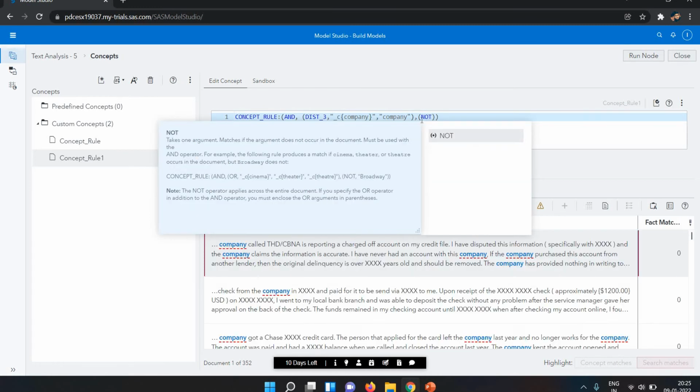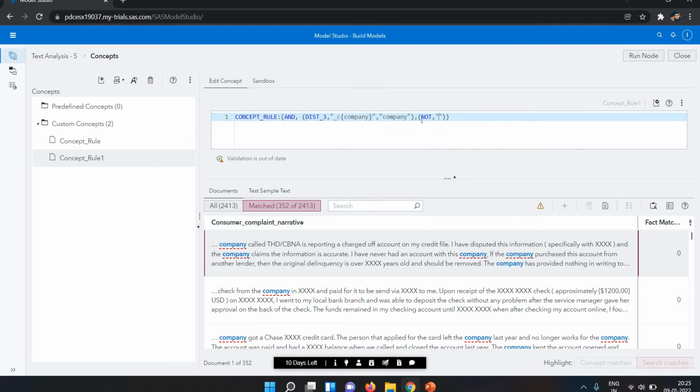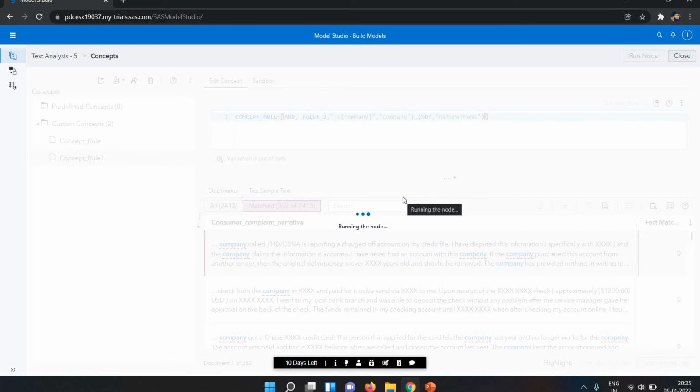not is a keyword, not neutral words, sorry, natural words. Natural terms. Not the natural terms. Now if I run this code, it will not show like this one.